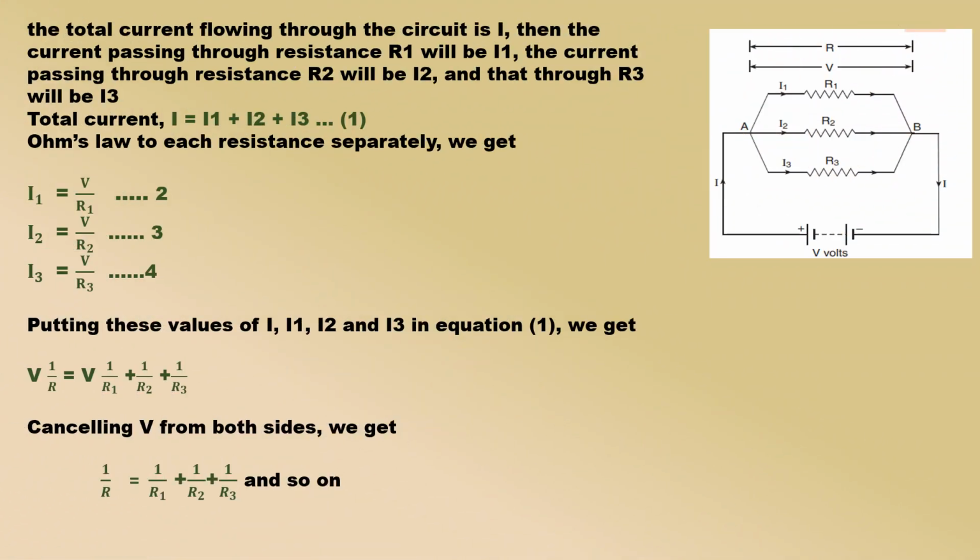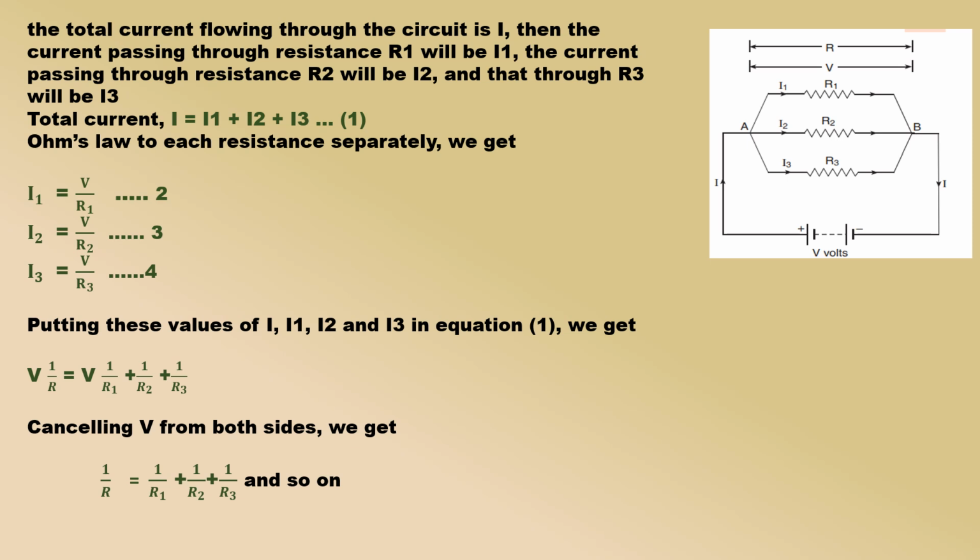In the figure, three resistances R1, R2 and R3 are connected in parallel to one another between the same two points A and B. A battery of V volts has been applied across the ends of this combination. In this case, the potential difference across the ends of all the three resistances will be the same, and it will be equal to the voltage of the battery used. The current flowing through the three resistances connected in parallel is, however, not the same.